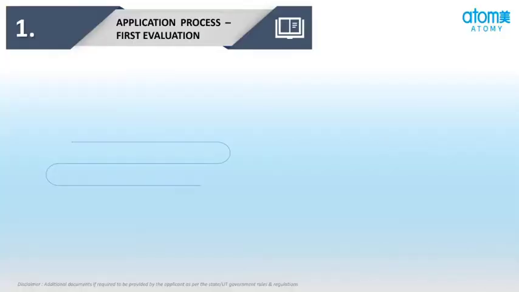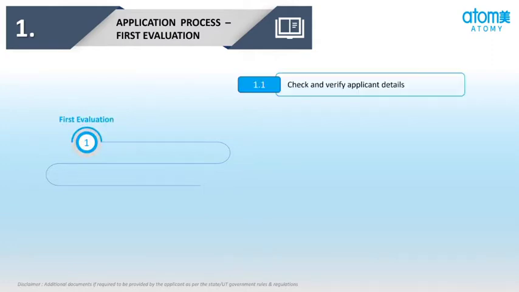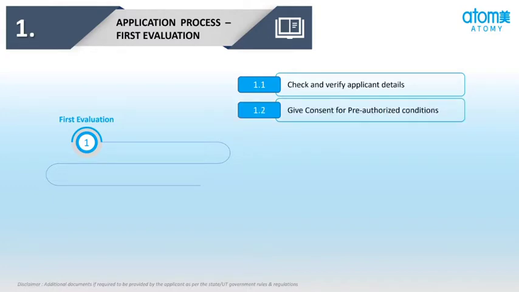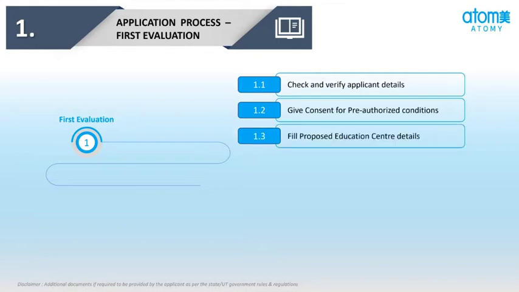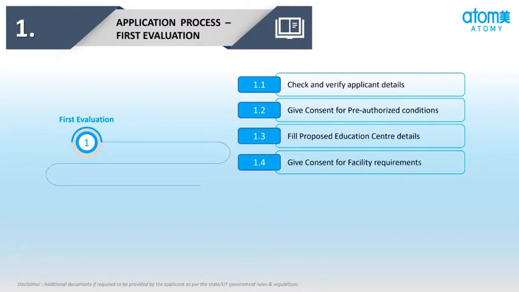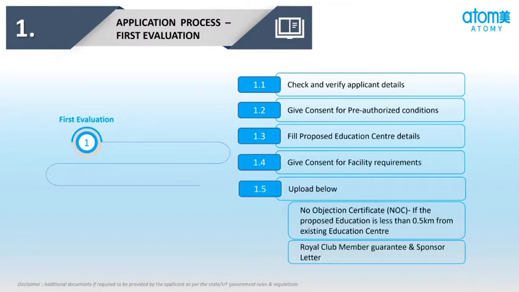Stage 1, first evaluation. There are 5 sub-stages. Stage 1, check and verify the applicant details. Stage 2, give consent for the pre-authorized conditions. Stage 3, fill the proposed education center details. Stage 4, give consent for the facility requirement. Stage 5, give consent for infrastructure requirement.